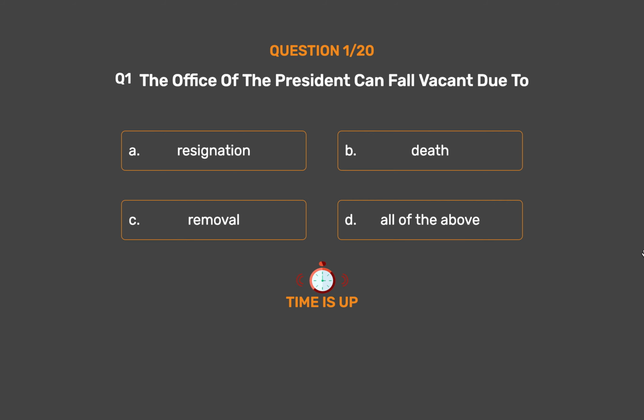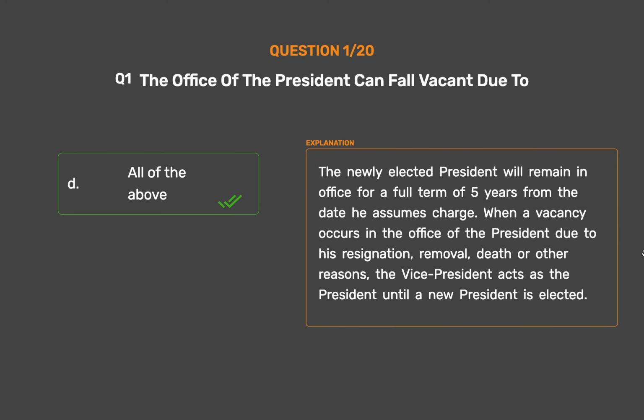The correct answer is Option D. All of the above. The newly elected president will remain in office for a full term of 5 years from the date he assumes charge. When a vacancy occurs in the office of the president due to his resignation, removal, death or other reasons, the vice president acts as the president until a new president is elected.